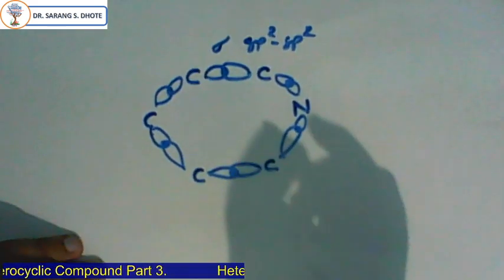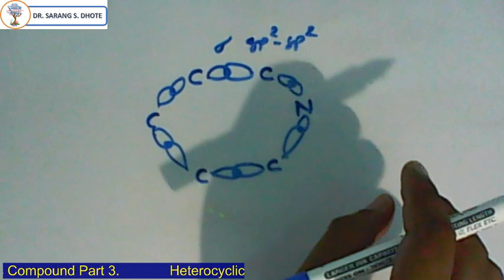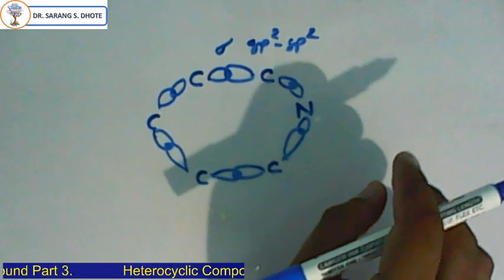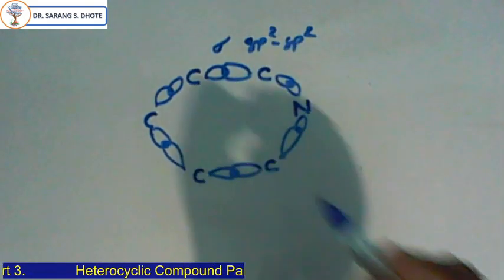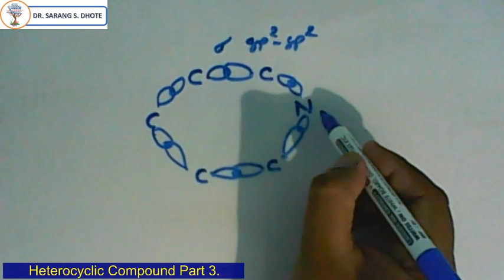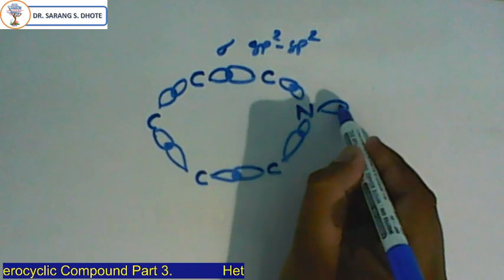This way, this is the orbital diagram of pyridine. Now, in pyridine, nitrogen has a lone pair.